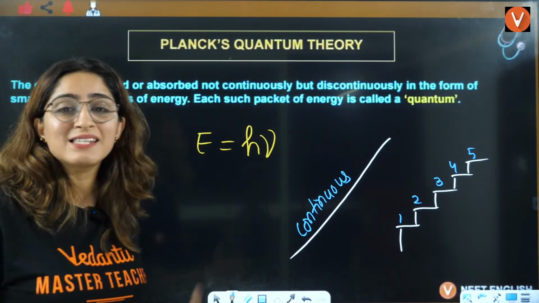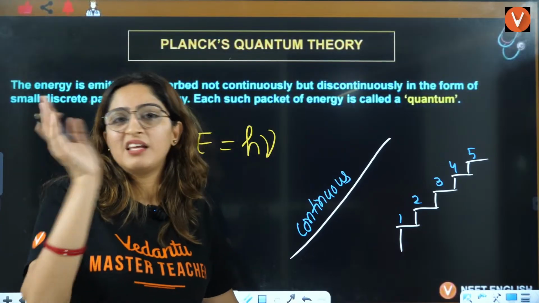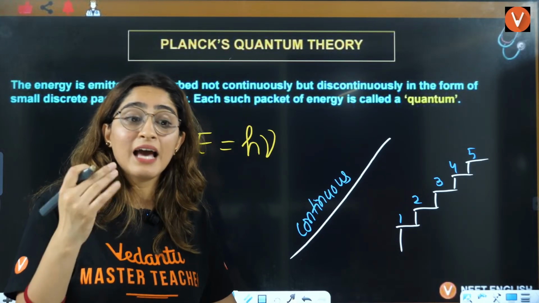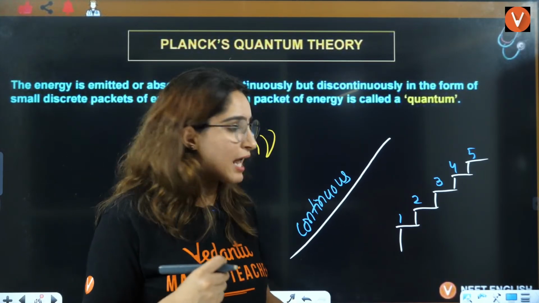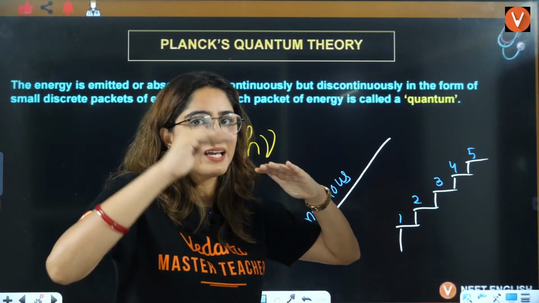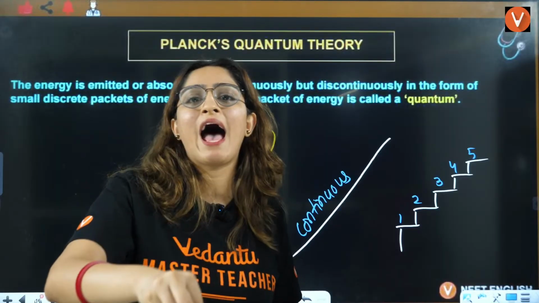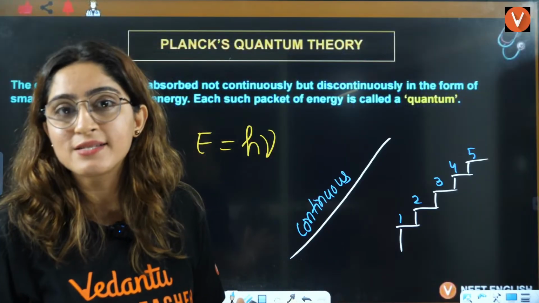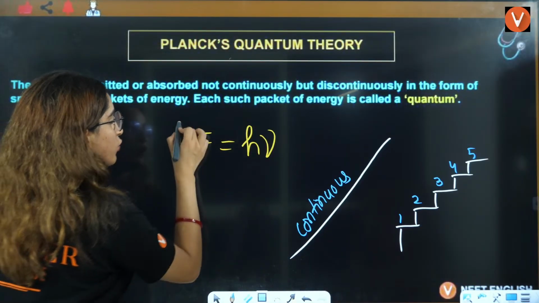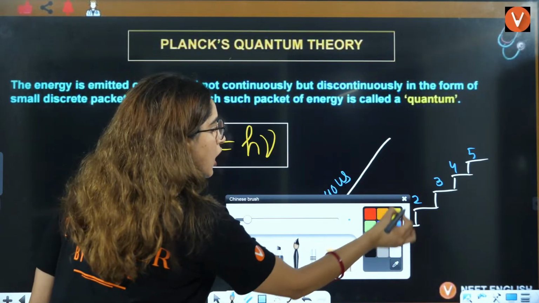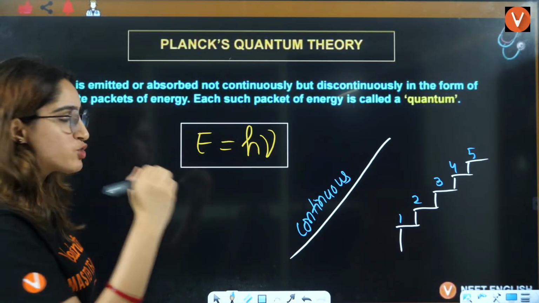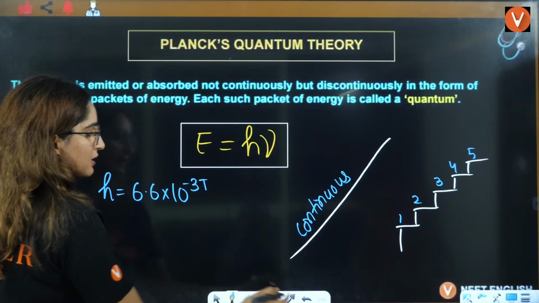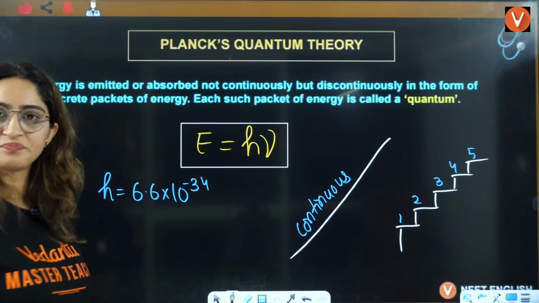Now, what Planck said is that these are not waves. These are actually existing in particles. They are actually existing in packets, right? Like you have stairs, first stair, second stair, third stair, all are equal. In the same way, you have packets of energy. Energy is not at all continuous. It is in the form of packets. And one packet will be equal to h mu, where h is Planck's constant, that is 6.6 into 10 raised to power minus 34, right?